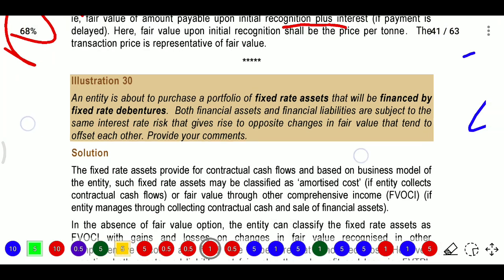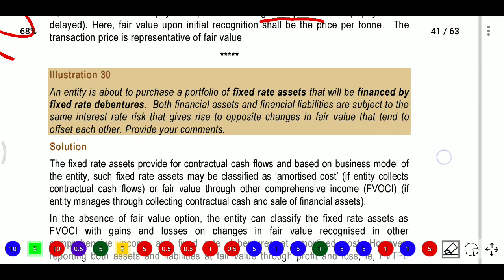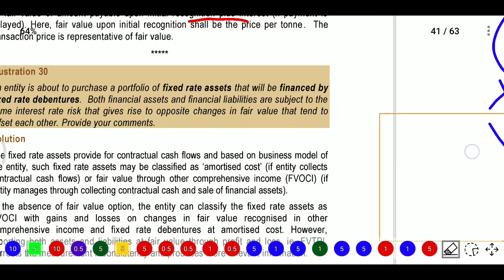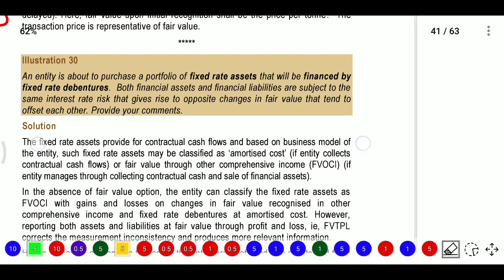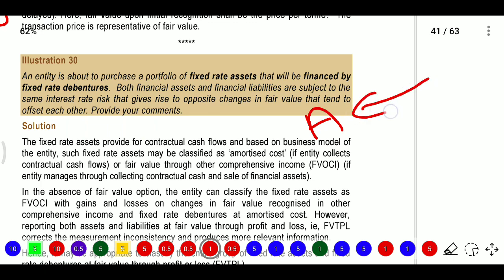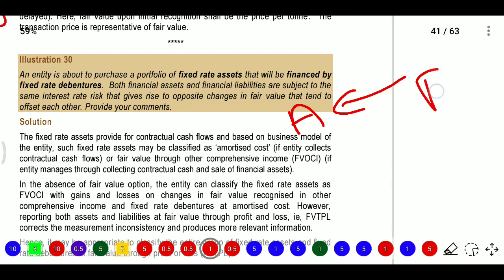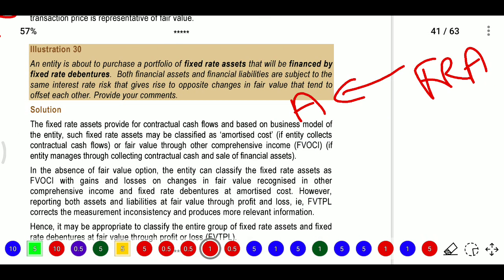Next, question number 30. What is there in the 13th question? Here they provided that one entity A is about to purchase one portfolio. They are trying to purchase one fixed rate asset, and that will be financed by fixed rate debentures.